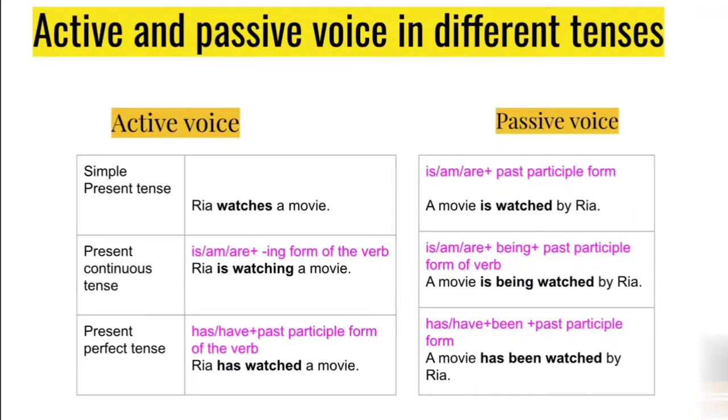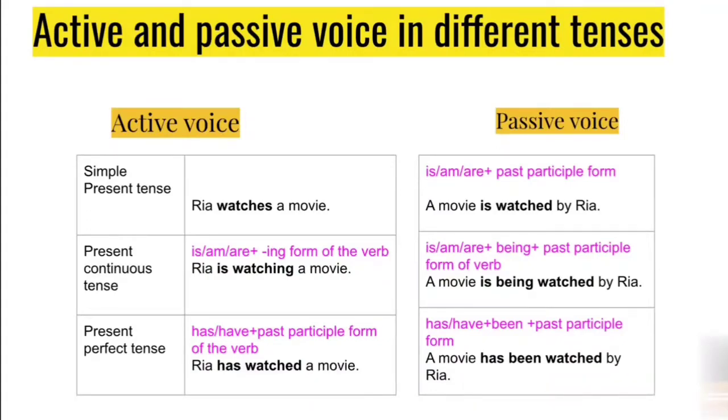Has or have been plus past participle form of the verb. A movie has been watched by Riya. So we have added "been," a word in between "has" and "watched." A movie has been watched by Riya.